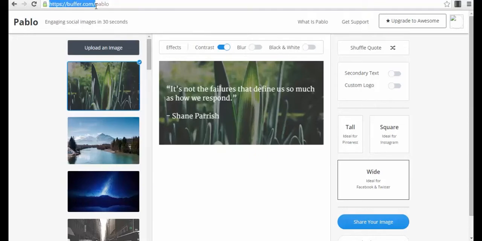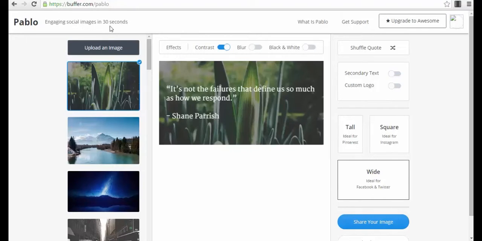Why? Because it's a very powerful tool also for automatic scheduling of your posts and different tasks that you can automate for your social media accounts. So the app is called Pablo. It's buffer.com/Pablo, as you can see here. Its motto is very nice: engaging social images in 30 seconds.